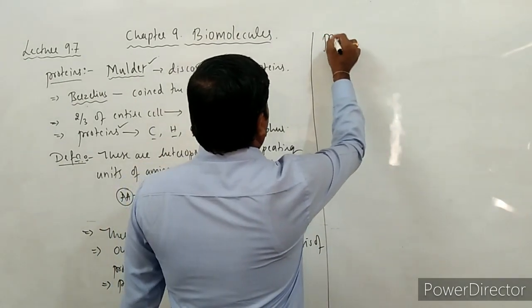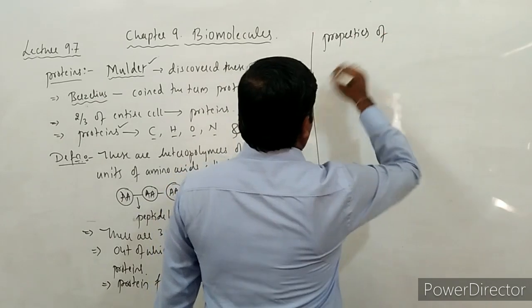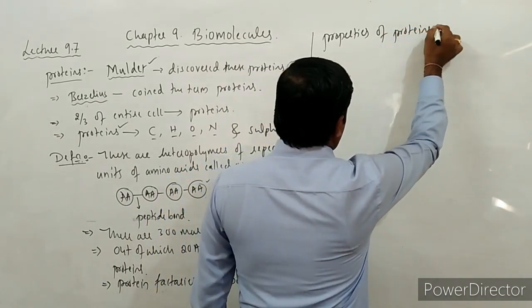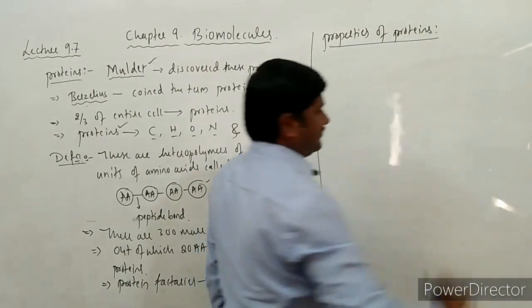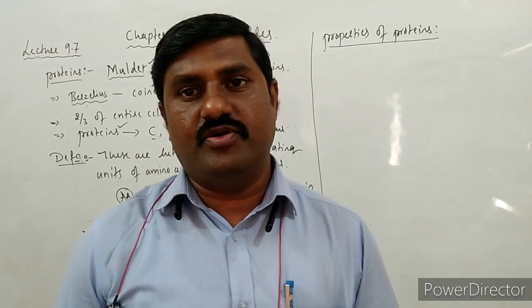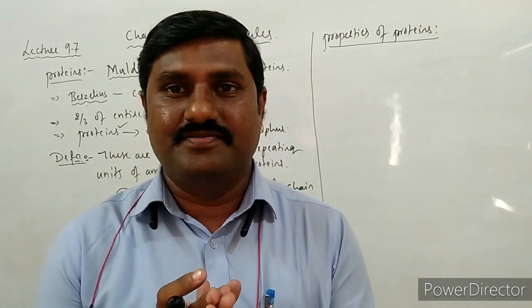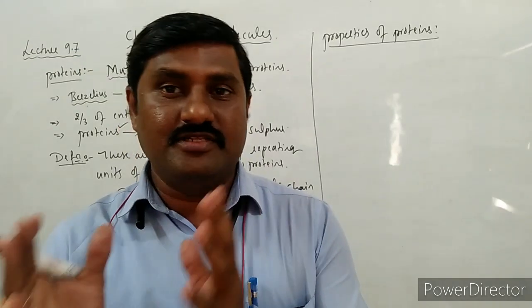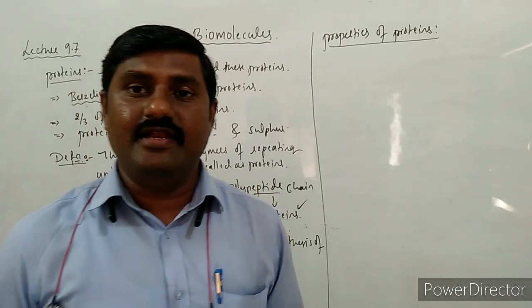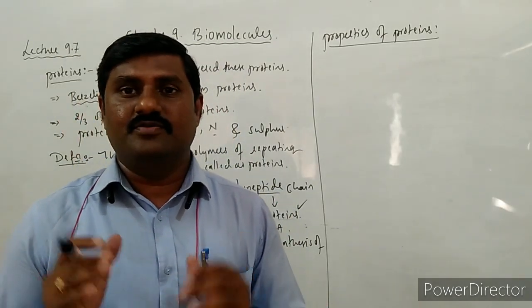There are different types of properties for proteins. Those properties are very important to study. If we know the properties of these proteins, then we can understand how these proteins are made, right? All these things we can basically understand. So what are the properties of these proteins?